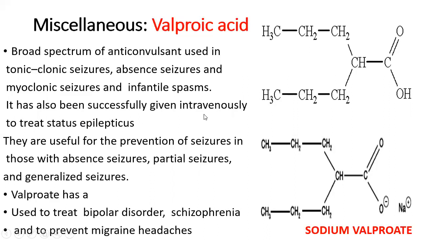Okay, so in case of status epilepsy, so status epilepsy is a type of epilepsy that lasts for a longer duration, and there'll be violent jerking movements seen. So it is required to control the epilepsy fast. Okay, so otherwise what will happen is in some cases one type of epilepsy will be followed by the other type, and it will lead to paralysis of the hyperactive site if it is not being treated properly. Okay, so this is a drug which is being given by intravenous route in order to treat status epilepsy.